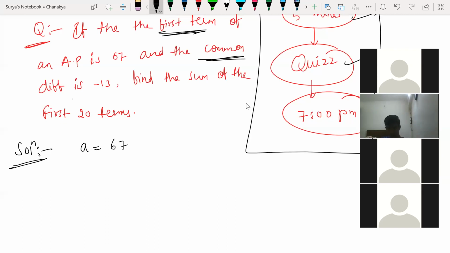And what I told you, common difference. Common difference is what? D. D is what? Minus 13. He's asking to find the sum of the first 20 terms. N is what here? 20. Sum of the first 20 terms.